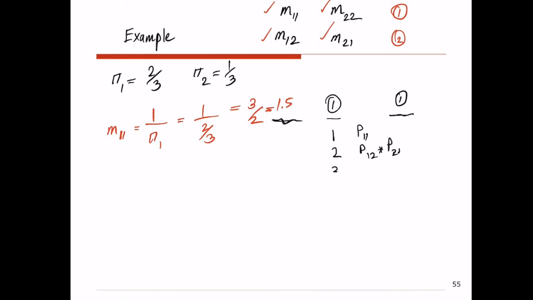Or it may take three transitions. For example, I go from state 1 to state 2, and then I do a self transition at state 2, so I stay in state 2 for one transition, and then I go from state 2 to state 1. So this is the probability that I start from state 1 and end up again at state 1 after three transitions.